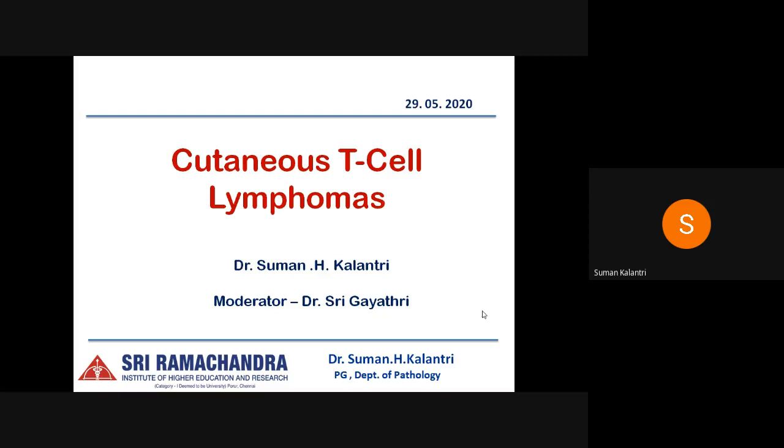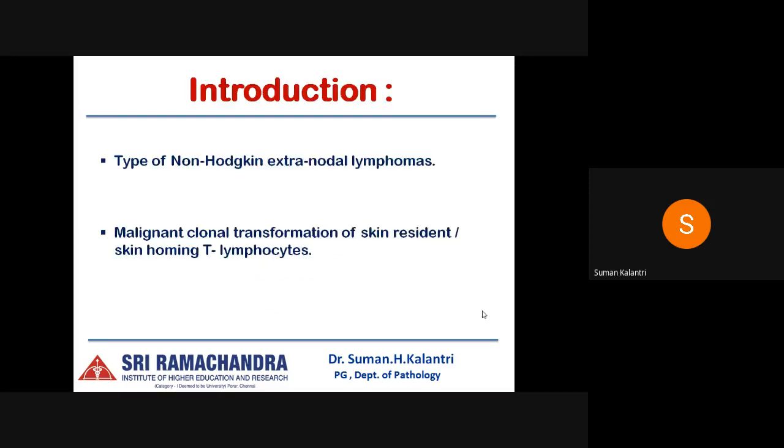Today's topic for discussion is cutaneous T-cell lymphomas. Primary cutaneous T-cell lymphomas are defined as non-Hodgkin's lymphomas presenting in the skin with no evidence of extracutaneous disease at the time of the diagnosis. So these include a heterogeneous group of cutaneous T-cell lymphomas, which constitute about 75 to 80% of the cases, and cutaneous B-cell lymphomas, which constitute about 20 to 25% of the cases. So today I'll be discussing only the cutaneous T-cell lymphomas. These are malignant clonal transformation of the skin resident or the skin homing T lymphocytes.